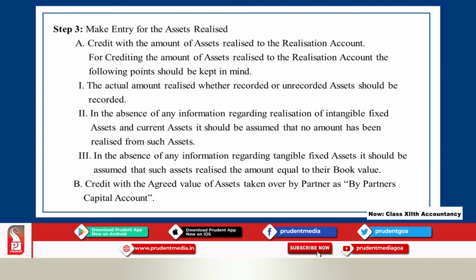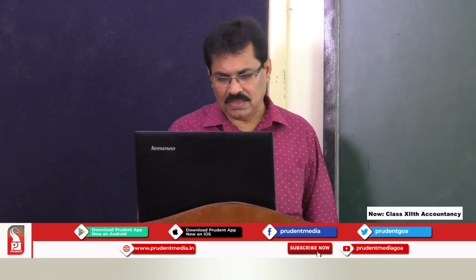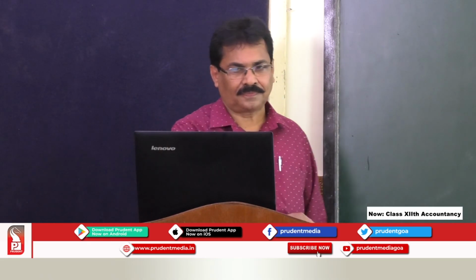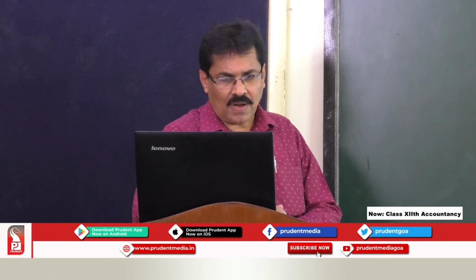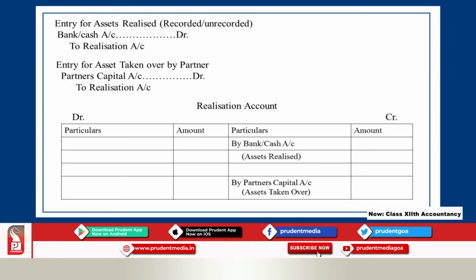So, this is the third step, that is, making entry in the realization account for the assets realized or the money recovered on sale of assets. When you sell the asset to third parties, what you get is bank or cash account debit to realization account.